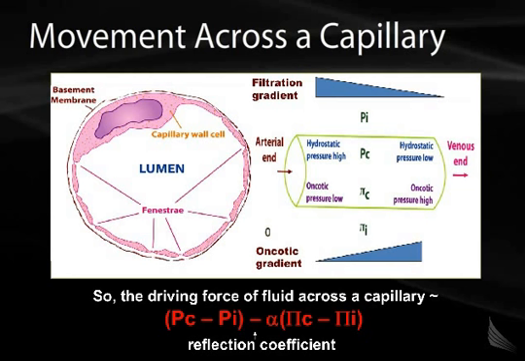Other capillary membranes are much less leaky, such as those found in the blood-brain barrier. There, the asymmetry in medium to large-sized molecules is much larger across that capillary membrane. Therefore, the reflection coefficient alpha approaches its theoretical maximum, which would be 1.